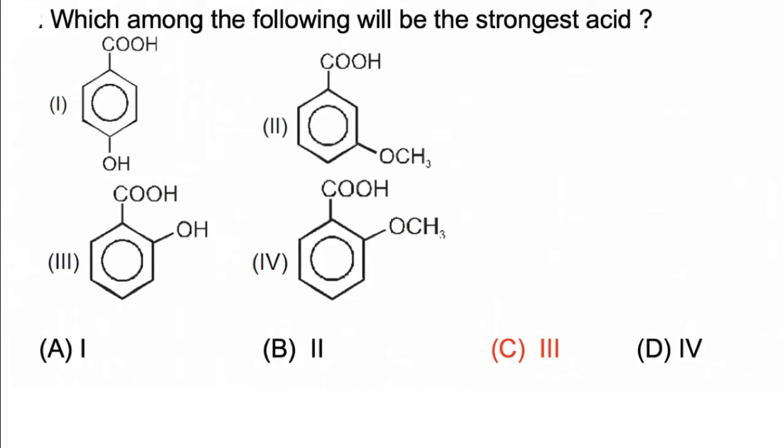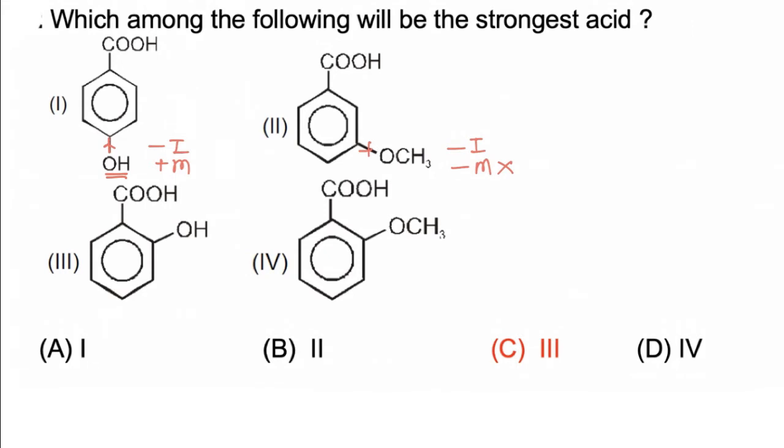In this question we have to find which among the following will be the strongest acid. Now in the first case OH is present at the para position, so it will have -I and +M effect, so it will increase acidic strength of benzoic acid. In the second case, OCH3 is present at the meta position, so only the -I effect is applicable, the +M effect is not applicable. So it will increase acidic strength of benzoic acid.